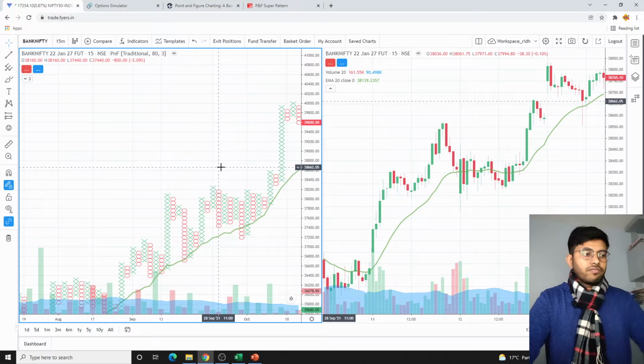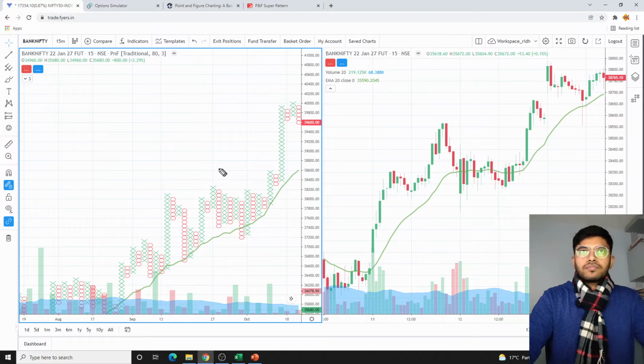So for a very safe strategy, I will be selling 38,800, because I see that if the Bank Nifty comes back even to here, it will try to spend some time, and there are hardly any 2-3 days left for the expiry, so it will be quite comforting.